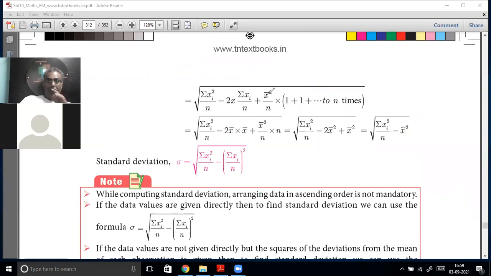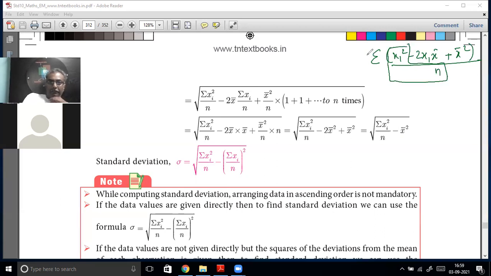Plus x bar the whole squared by n. Because you are saying sigma of xi squared minus 2 xi into x bar plus x bar the whole squared, divided by n, xi squared by n you take separately.